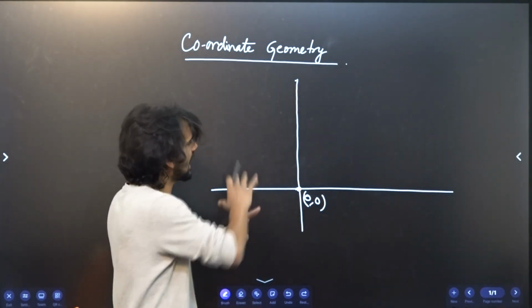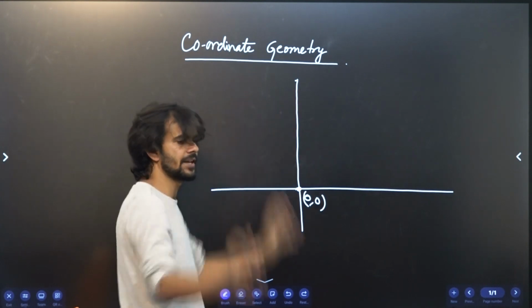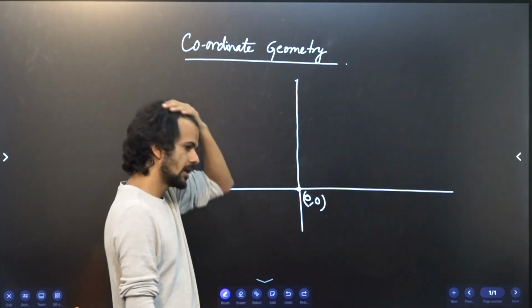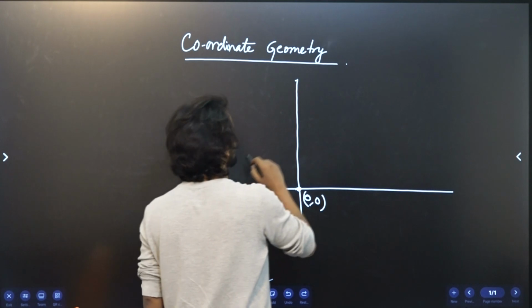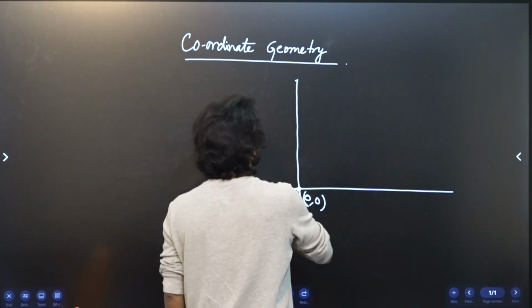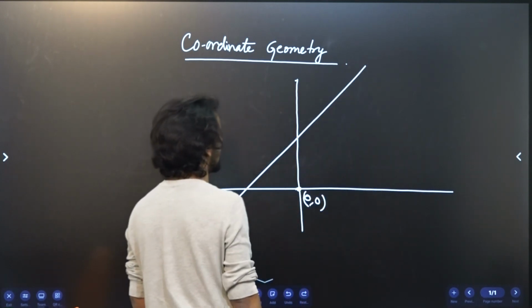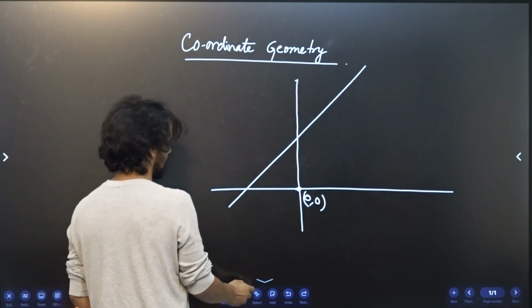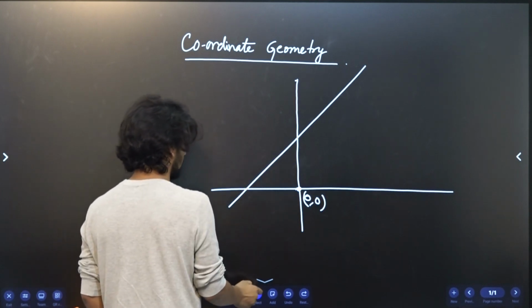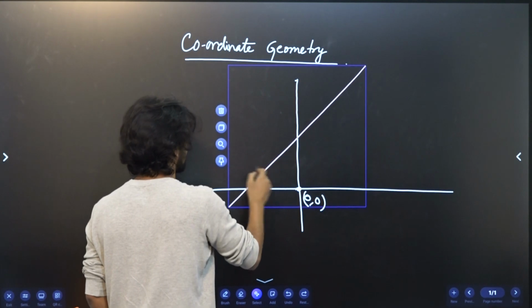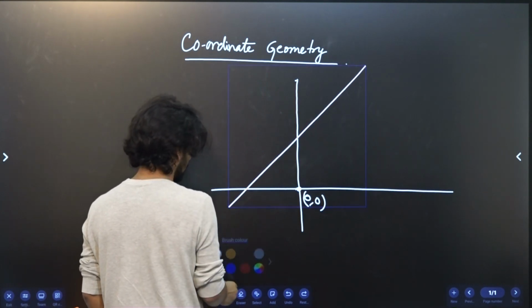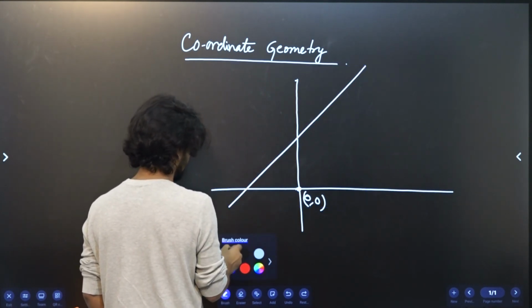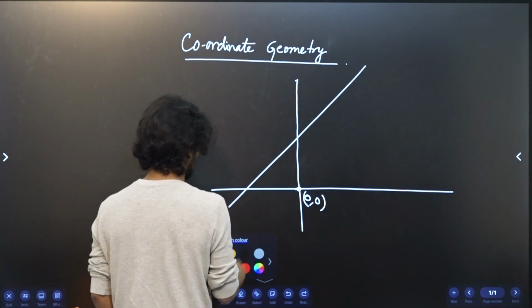So now we can draw lines everywhere, no matter where you want, isn't it? So let me draw a line here. Let me draw a line, let's say like this. This is a line. And this line is infinite, right? For the moment, I'm not going to restrict this line.